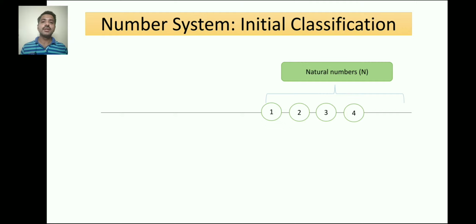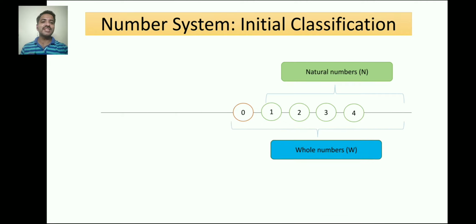Now moving further, I have taken another number in the left hand side which is 0. Now if I include 0 in the bag of natural numbers, then it will create a new set, and the name of that set will be whole numbers, right? Again, I have taken more numbers in the left hand side of 0. You are aware with them: -1, -2, -3, -4, and so on.